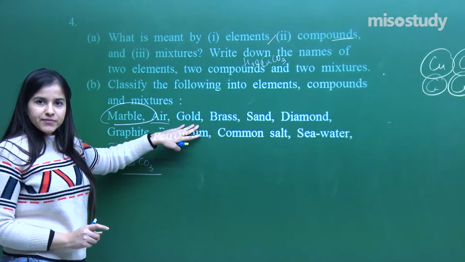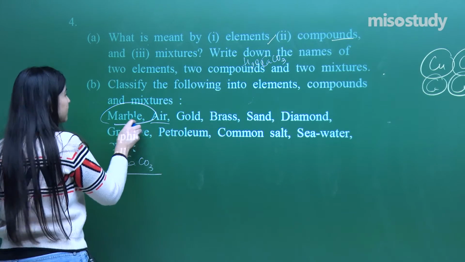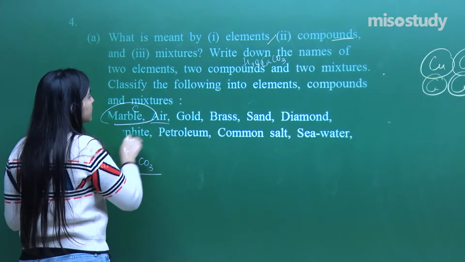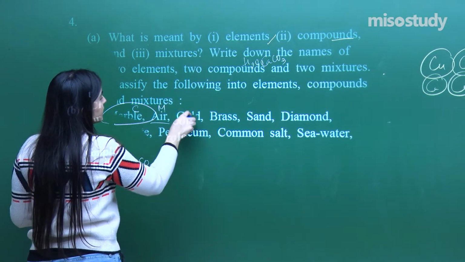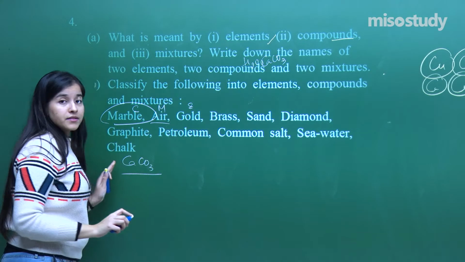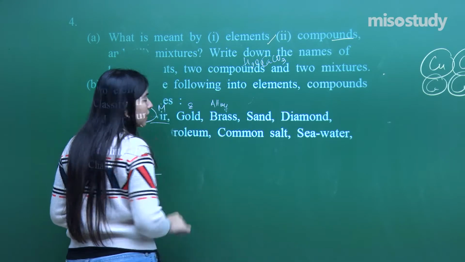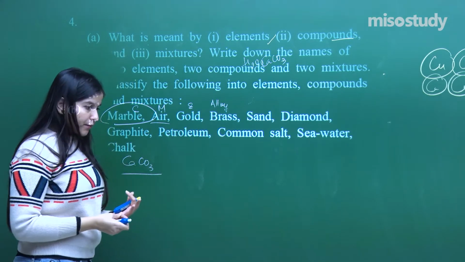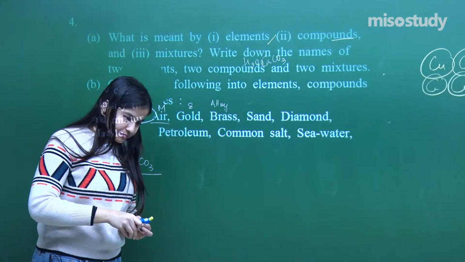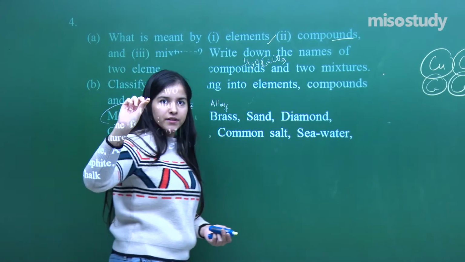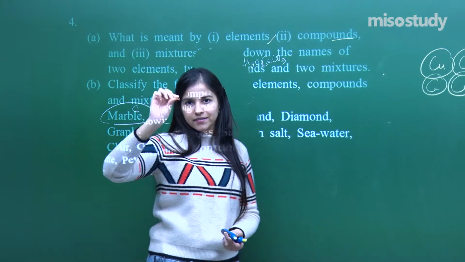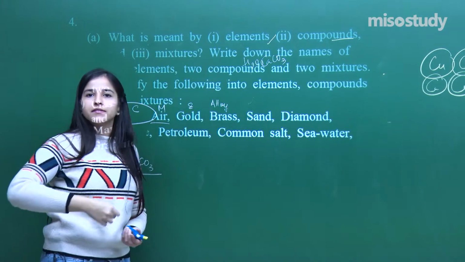Gold, again an element. So let me just write here, this is a compound, this is a mixture, this is an element. Brass: now brass is an alloy. First of all, you should know this. Alloy, let's say, see here, I've got a ring over here, and this ring is a mixture of, let's say, two metals.